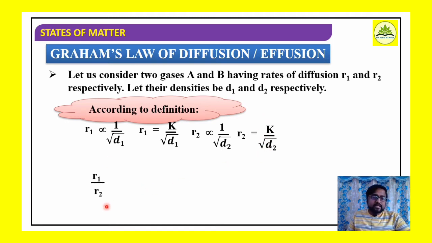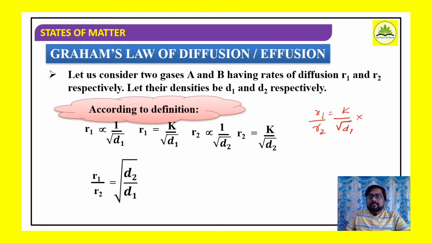Well, now if I take the ratio of these, R1 by R2. So R1 by R2 is equal to what? Square root of D2 by D1. Here K gets cancelled. Say R1 is equal to K divided by square root of D1. If I take R1 by R2, it means square root of D2 divided by square root of D1, the inverse of that, into K. R2 is equal to K divided by square root of D2. So these K and K get cancelled. Remaining will be square root of D2 divided by square root of D1.